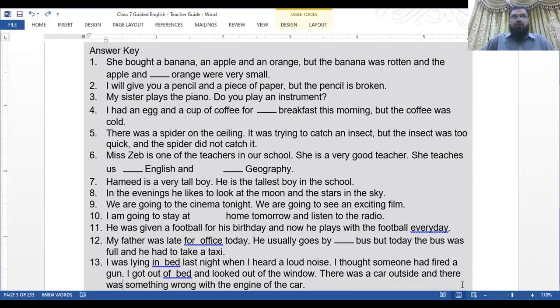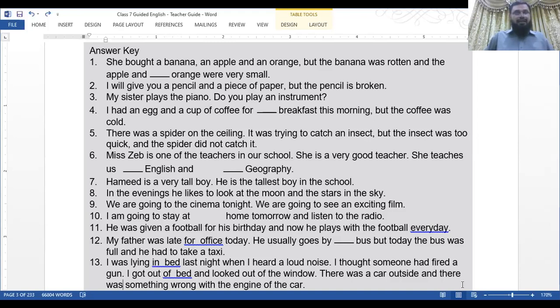He usually goes by a bus, but today the bus was full and he had to take a taxi. Take a taxi.